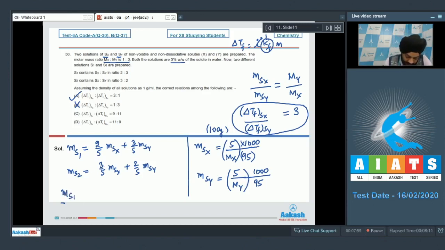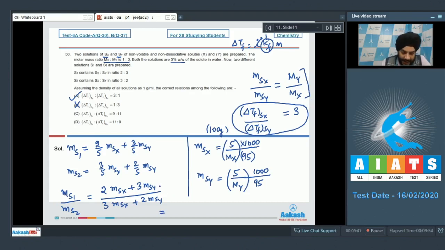So molality of S1 upon molality of S2 will be equal to 2 times the molality of Sx plus 3 times the molality of Sy, divided by 3 times the molality of Sx plus 2 times the molality of Sy. Students, we already have the ratio of the molality of Sx to molality of Sy. It is equal to molar mass of Y by molar mass of X. So we can just divide the numerator and the denominator by the molality of Sy. So this will be equal to 2 times molality of Sx by molality of Sy, so that is equal to 3.